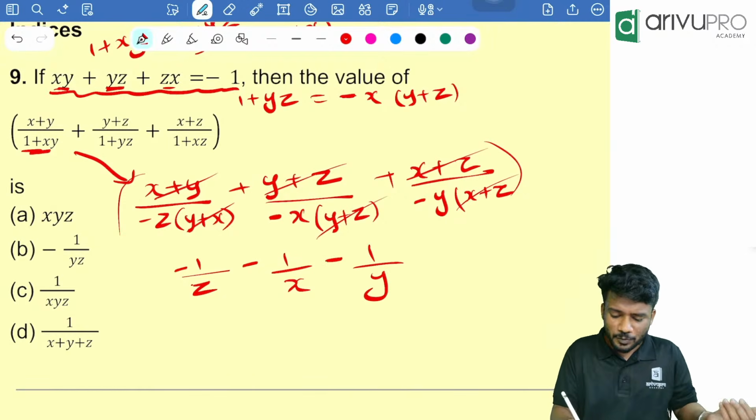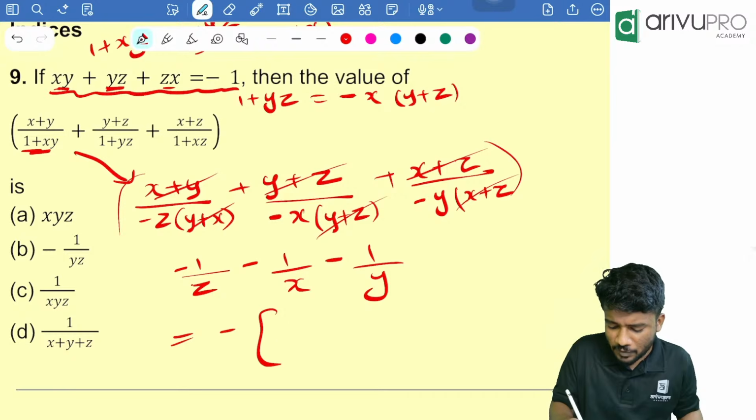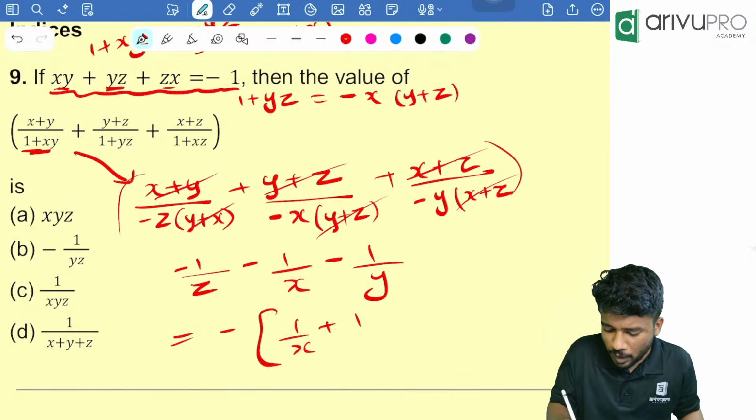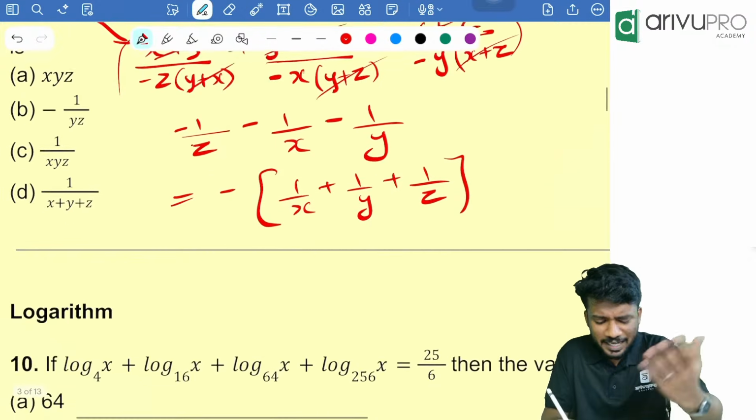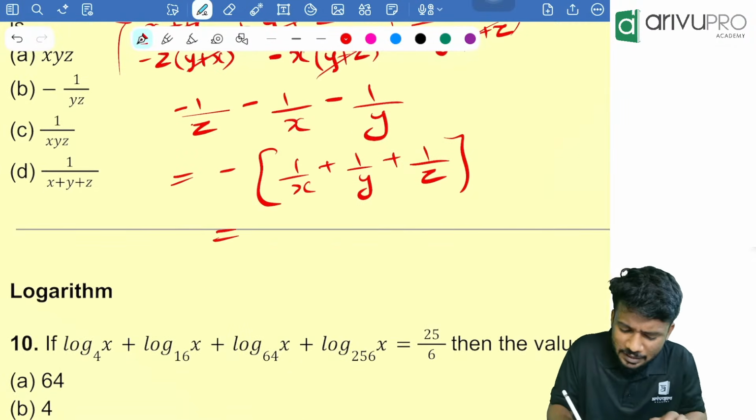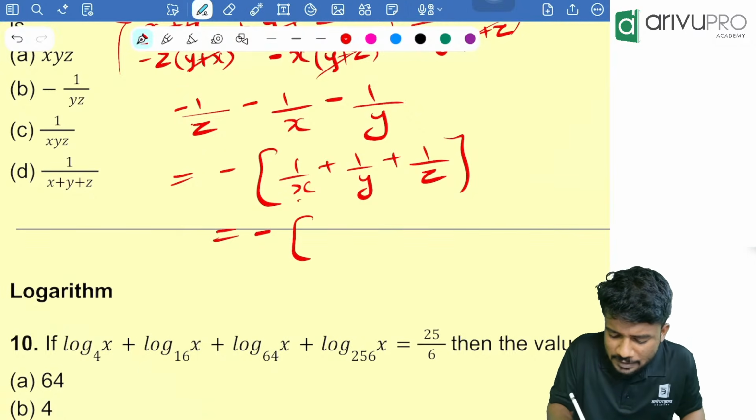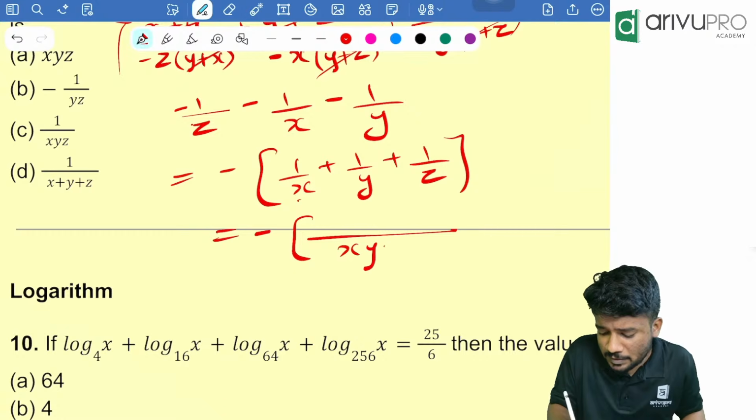People, take minus 1 outside, it will become minus of 1 by x plus 1 by y plus 1 by z. Now take the LCM over there. Direct LCM. That means it will become what? Minus of. So what is the LCM? x, y, z is the LCM.